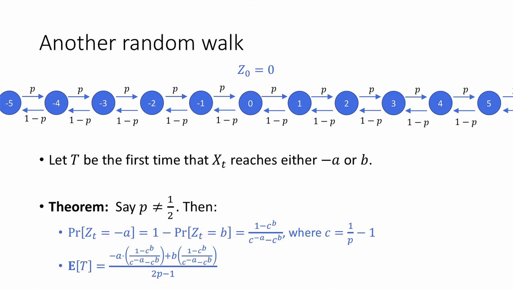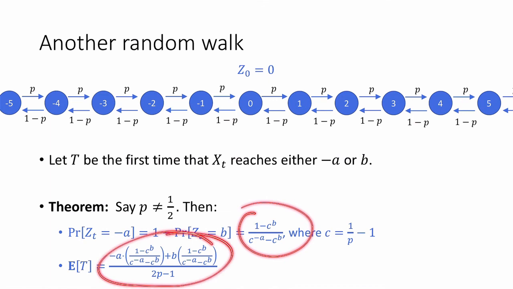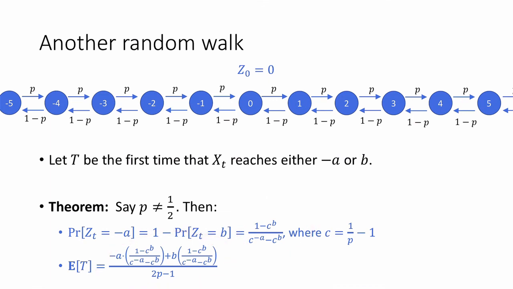What's important here is not the exact form of these answers, which look pretty ugly, but rather that we can pin down these answers exactly, and we're going to be doing it using the Martingale Stopping Theorem. So the actual statement of this result isn't so important, at least for us. The thing that's important is that we can prove it reasonably cleanly using the Martingale Stopping Theorem.